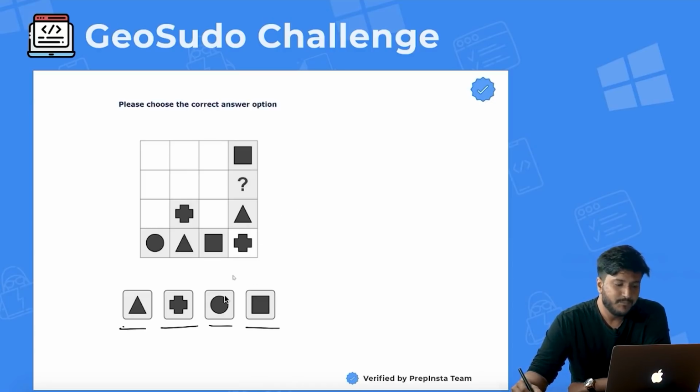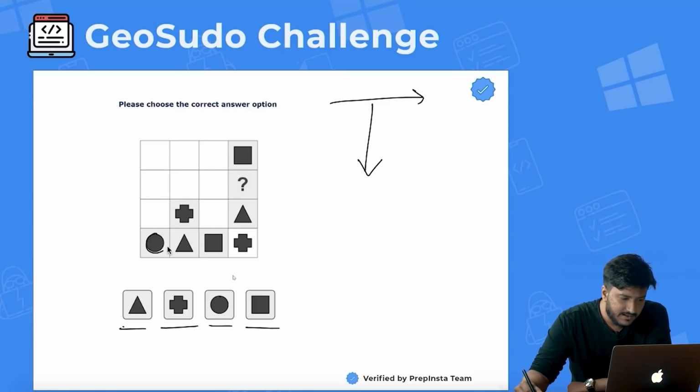According to the rule, only one shape can come within one row, and again in one column. For example, circle is here, so circle cannot come again here.